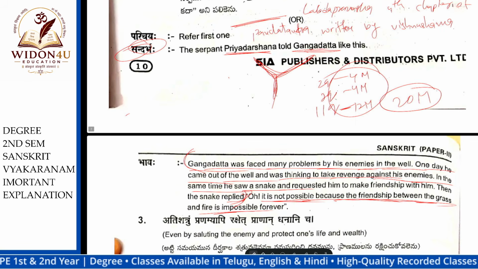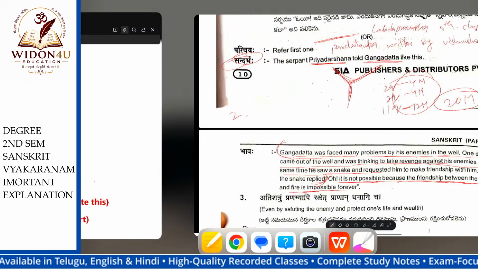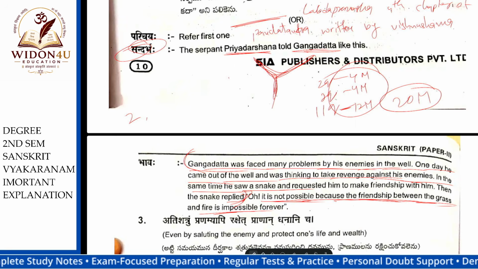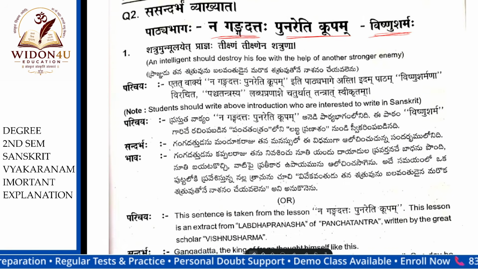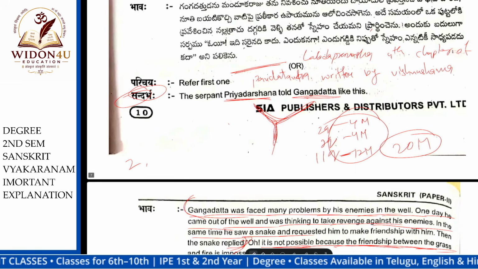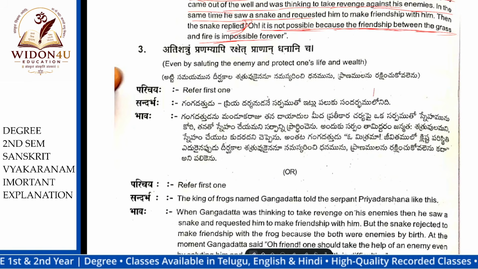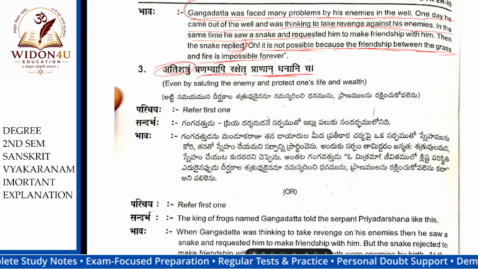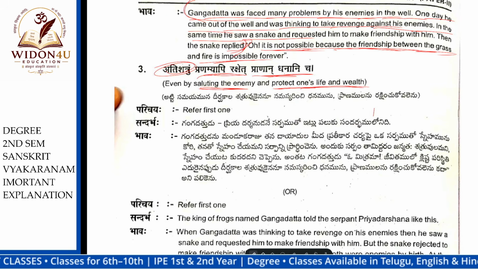This is the second one. Okay, next one is Atishatrum papamnyapi rakshet papan. Atishatrum papamnyapi rakshet gunan dhananicha. See, Atishatrum, the event, saluting the enemy, protecting one's life and wealth.